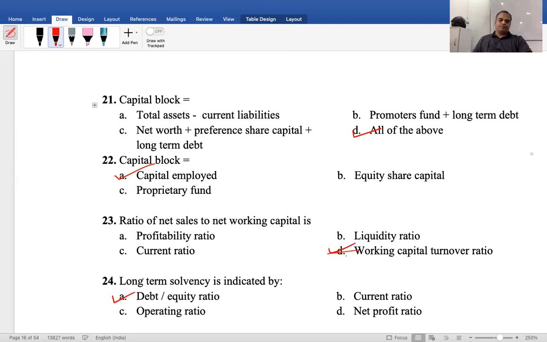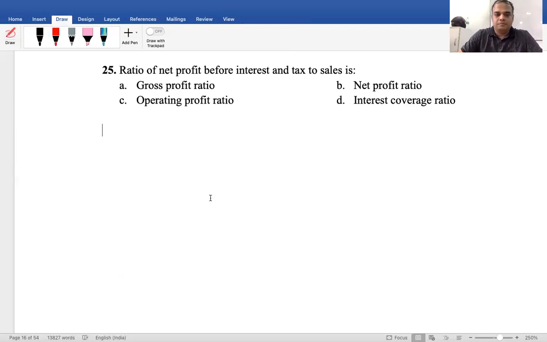Debt to equity ratio. Okay. Ratio of net profit before interest and tax to sales is called: gross profit ratio, net profit ratio, operating profit ratio, or interest coverage ratio? Net profit before interest and tax to sales is called operating profit ratio. Before interest and tax, admin and selling expenses. Gross profit, admin selling expense will be there? No. Therefore, operating profit ratio.